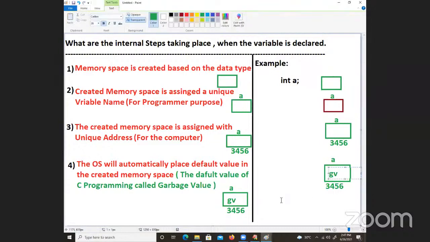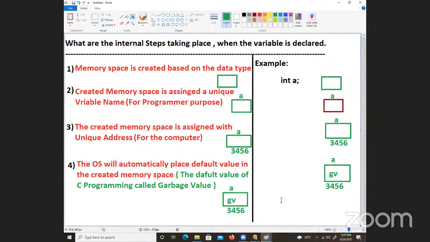How to print the garbage value? We are going to tell you the printf statement, scanf statement. These sessions are going to be only for the first few days. For 10 days, we are planning just to give some awareness about how programming is supposed to be learned, the alphabets of programming. So whenever we declare the variable, first memory space is created. Next the variable name is assigned. Next the address is assigned.